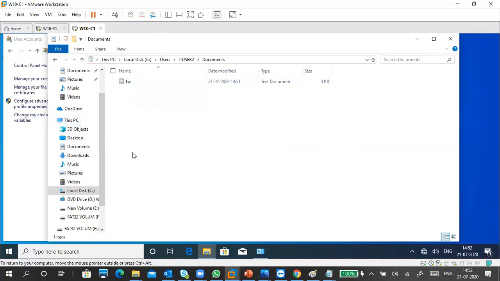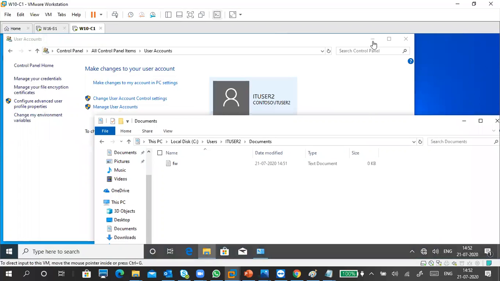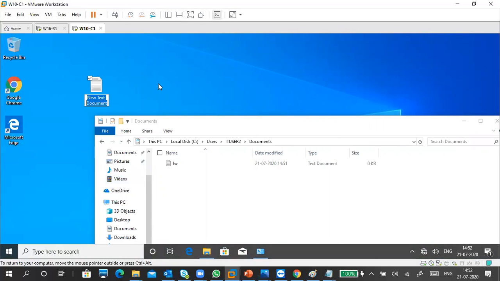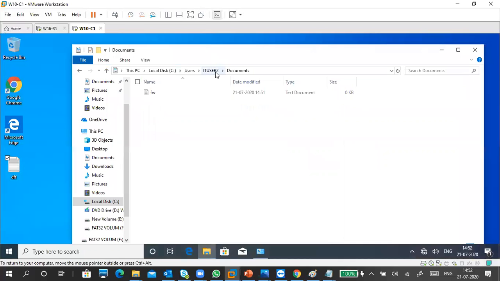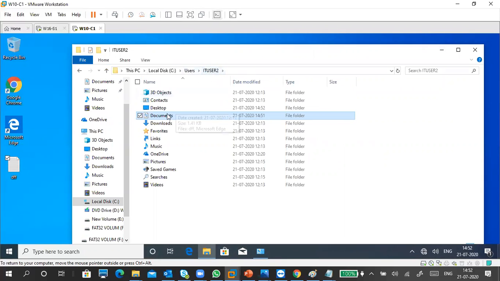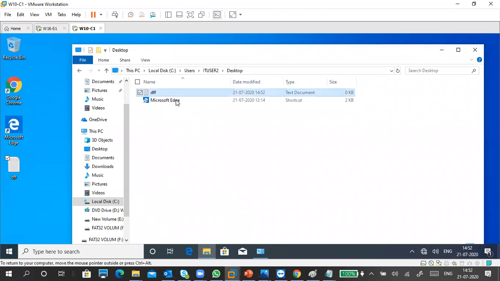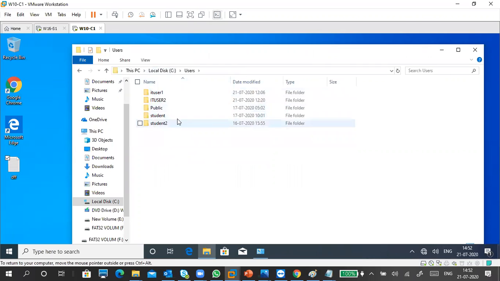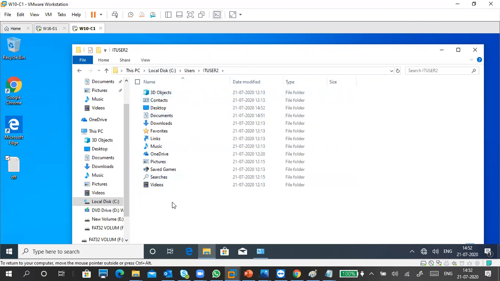If I create a file on my desktop, just for understanding, like a DFF, I created a file on my desktop. Here again, see Users, username, and I go to desktop. See, it is there. It means every user's data is stored in their respective folders, right? Whatever data you are seeing here is their profile data.